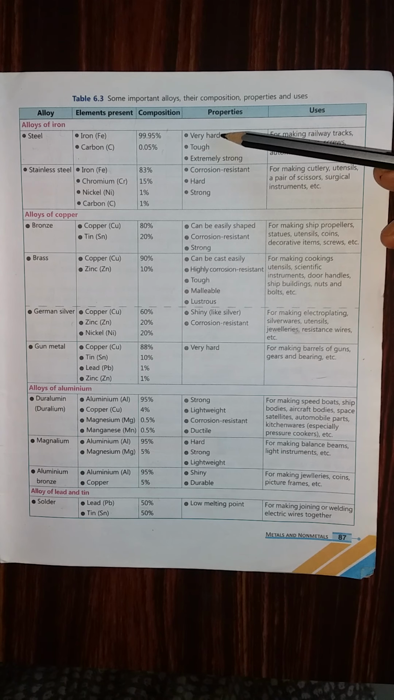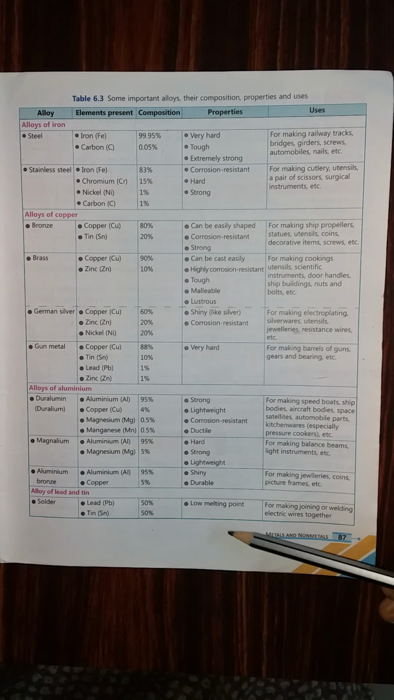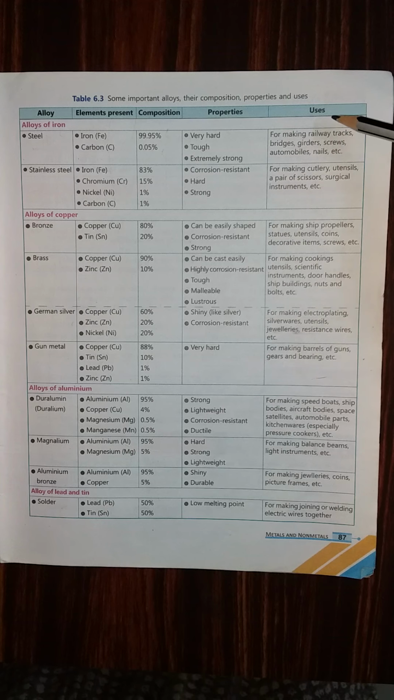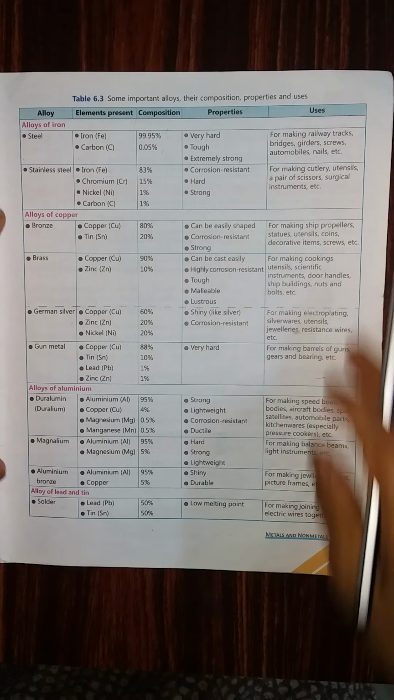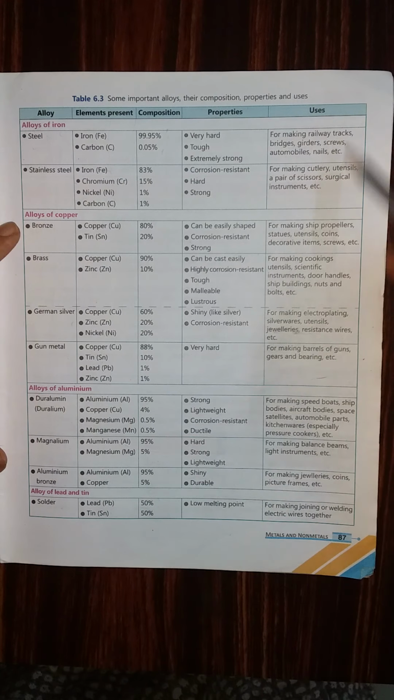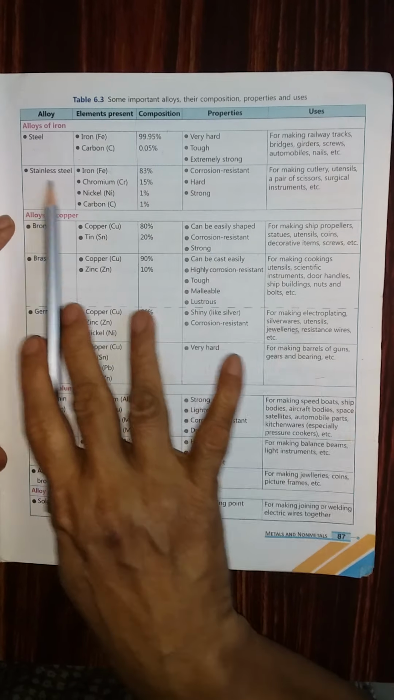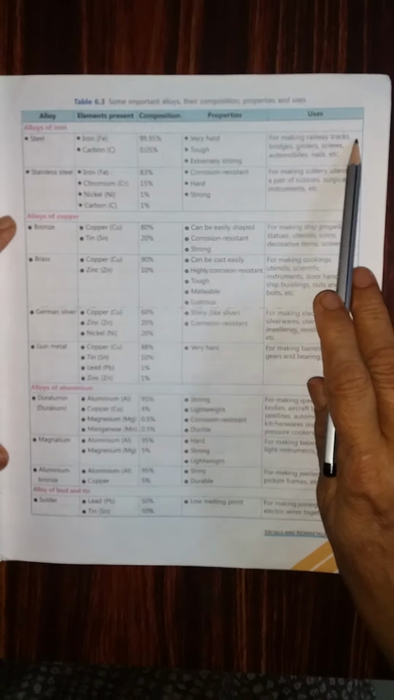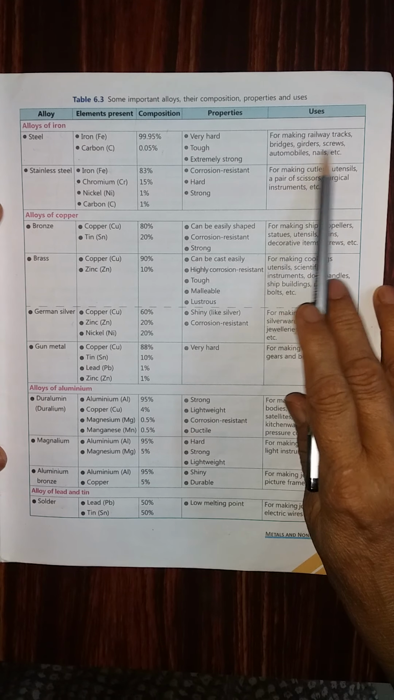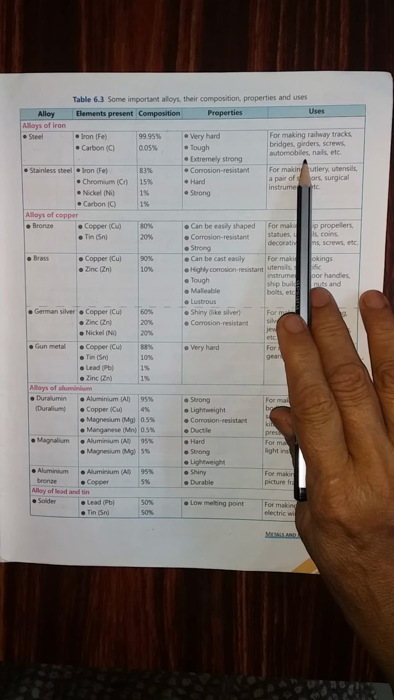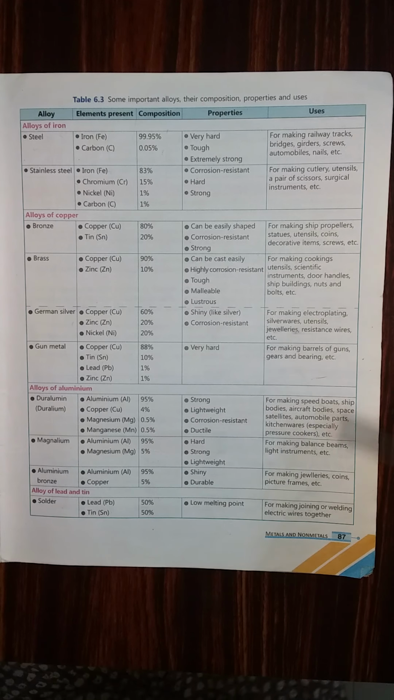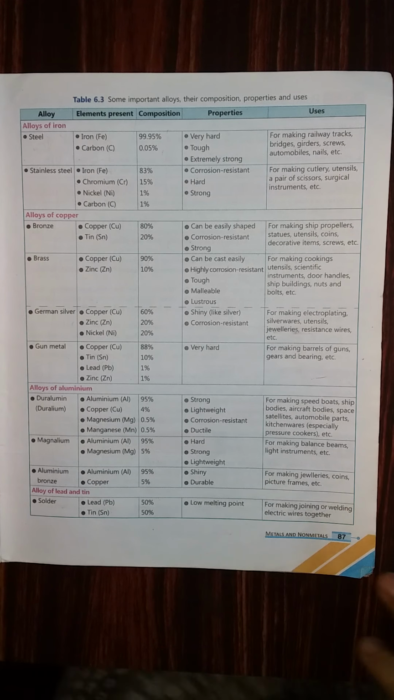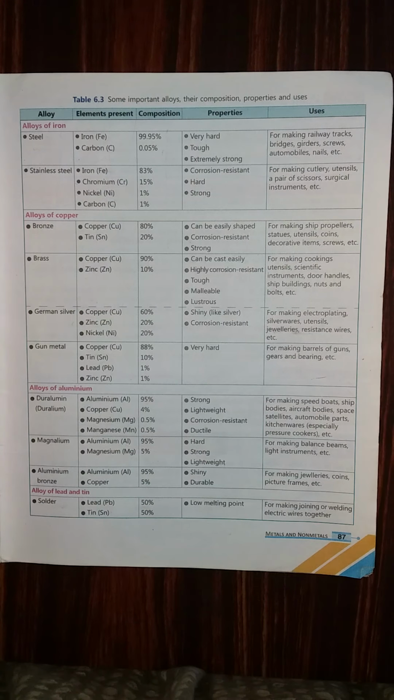Properties are also given. What are the properties of these alloys? And uses. We already studied the uses, but in table form you can remember very well. For example, steel is used for making railway tracks, bridges, girders, screws, automobiles, nails, etc. Like that, you must have a thorough idea about this table, which will help you to answer fill in the blank questions, give reason questions, etc.